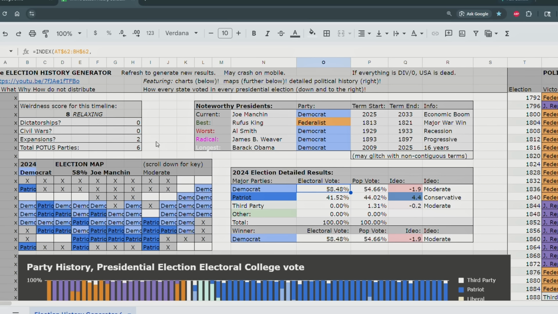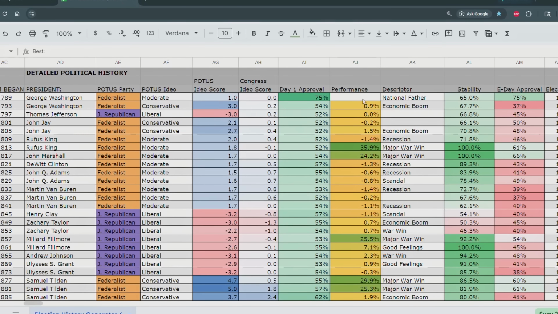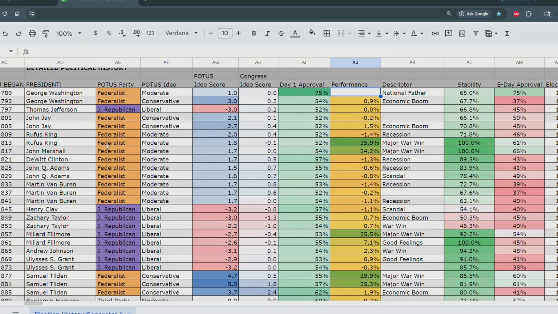But then we can see there were some other interesting presidents. So the best one is Rufus King. Now, the way I have this set up is that it excludes George Washington. Instead, it calculates which president had the best performance. So we see Rufus King in the 1810s.